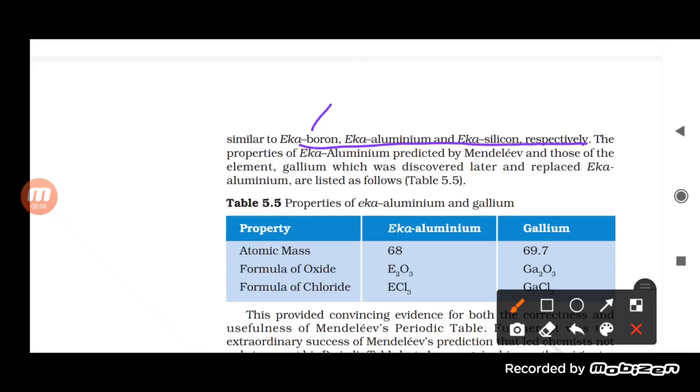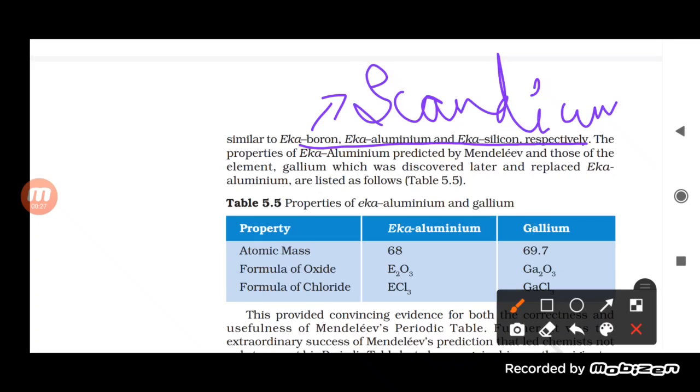For Eka boron, he said that the element discovered in the future would show properties similar to boron, and later it was found that scandium shows the properties of boron. So scandium was discovered whose properties were similar to boron.